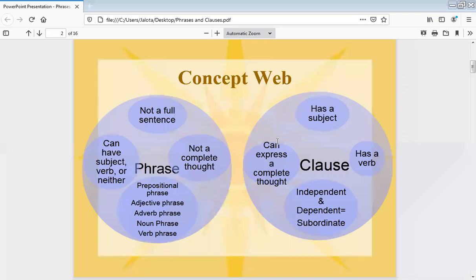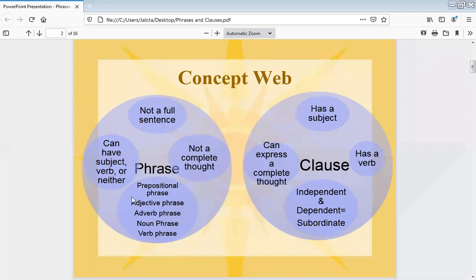Now, a clause can express a complete thought. No doubt, a phrase also gives a message. It also tells us something. Sometimes children say that a phrase does not make sense. It's not so that it doesn't make sense, isn't it? The black cloud is a complete phrase and it tells you about a cloud that's black. But we can say it is not a complete thought, right? Now the kinds of phrases are prepositional, adjective, adverb, noun, and verb phrase.